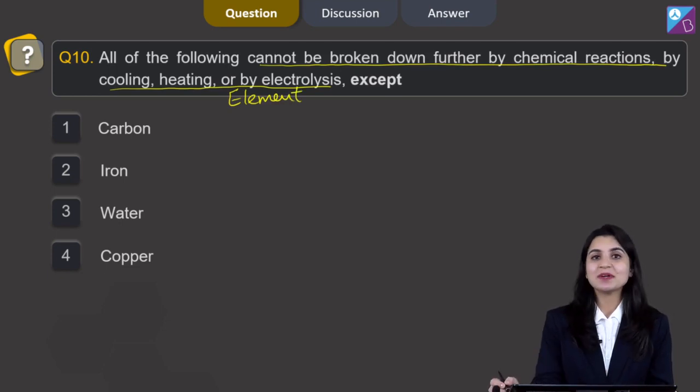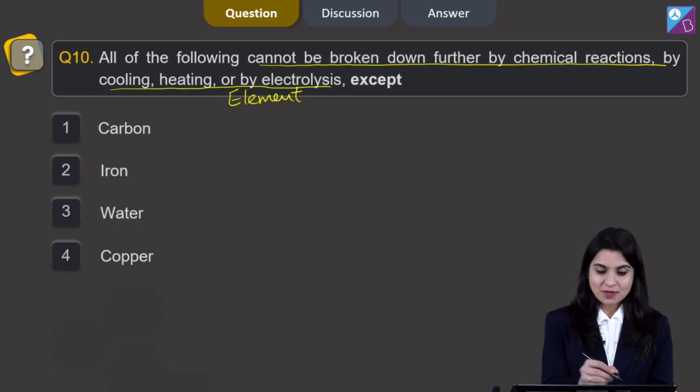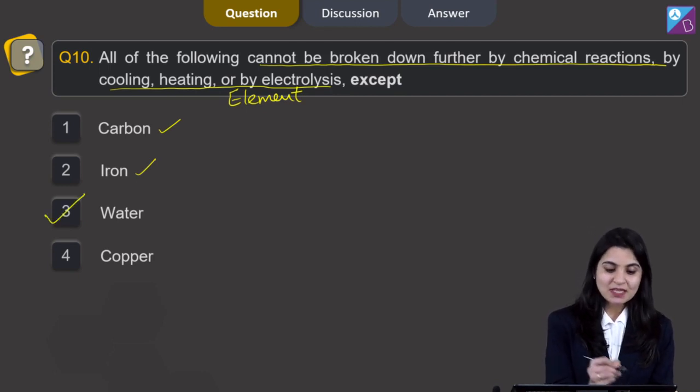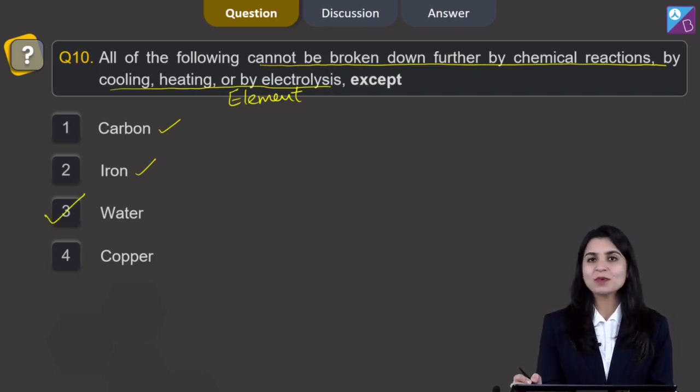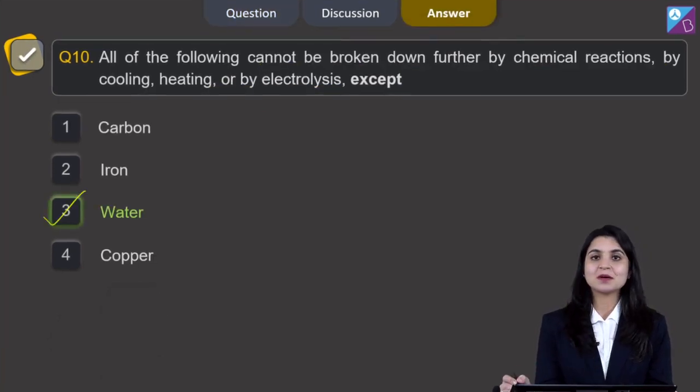Because you know that element cannot be broken down further by electrolysis, by chemical reactions or cooling, heating. Now see the options. Carbon, it's an element. Iron, it's again an element. Water, it's a compound and compound can be broken down further by chemical reactions. So, this will be the correct answer. Again copper, it is a metal, so it will not be done so. So, the correct answer for this question will be number 3.